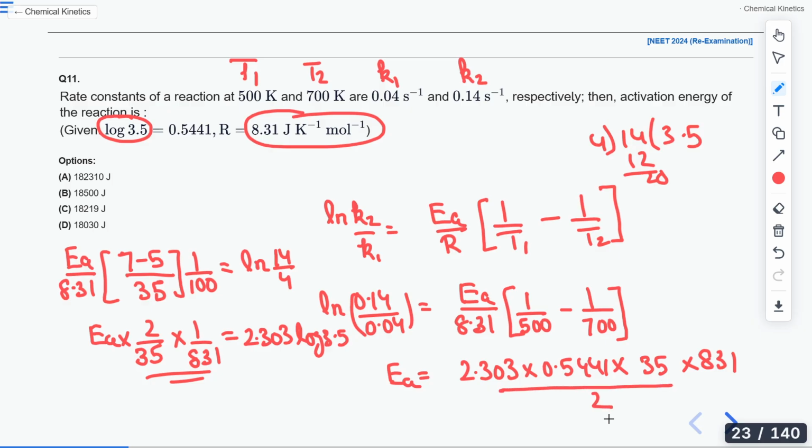Is it clear to all of you? Any problem in the calculation, you ask me. Okay, so in this type of question, the log thing may create problem for you if you are unaware about the properties of log. Rest all is very easy. So is it clear to all of you? All of you are getting the same answer?